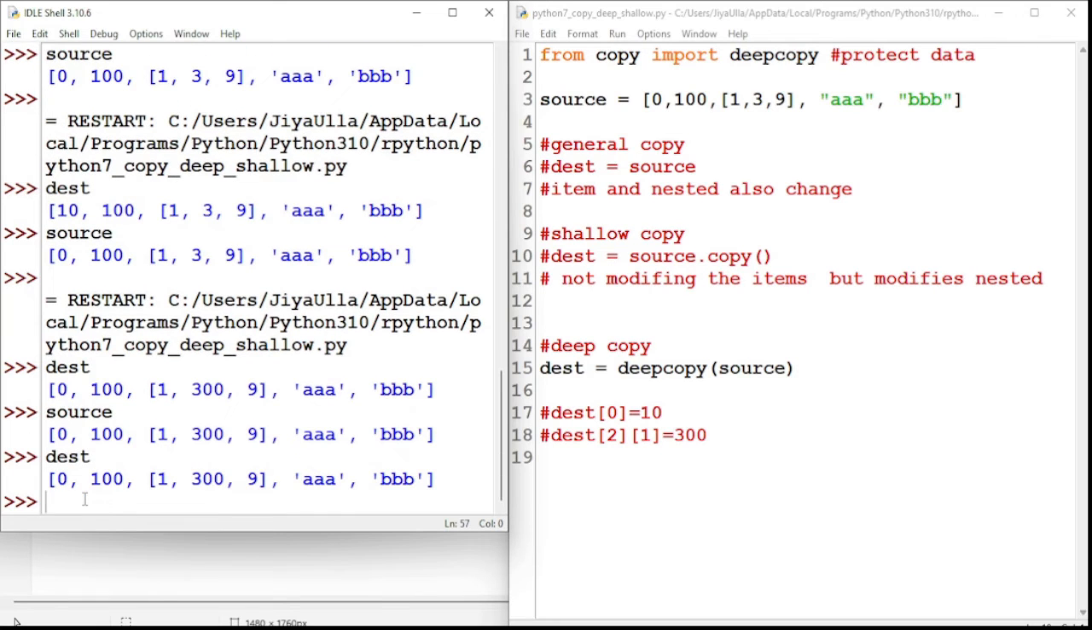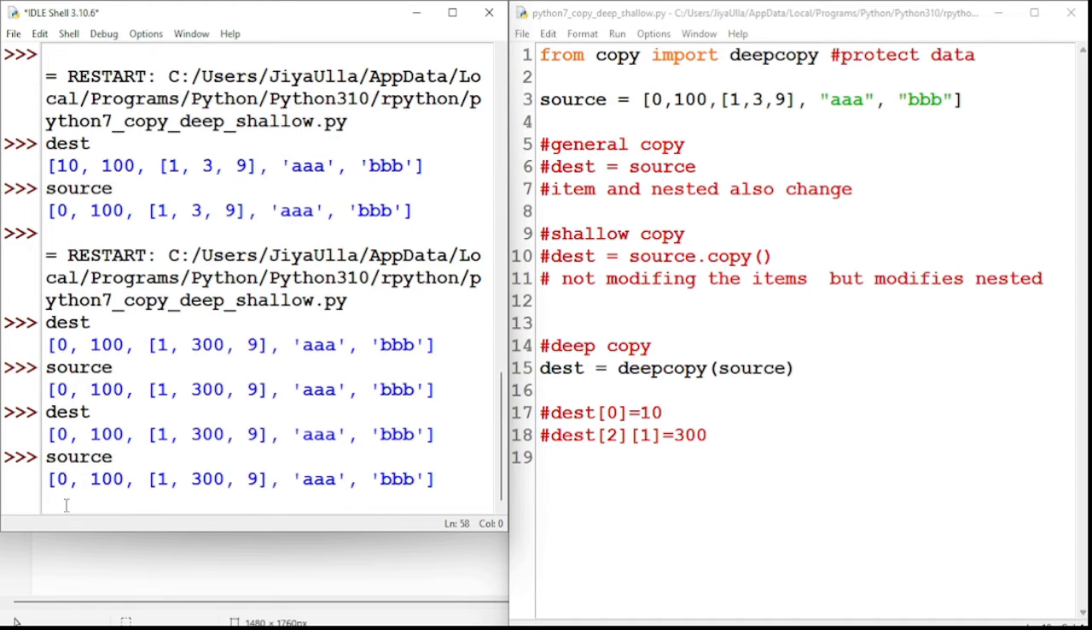Destination should be having some data, and source also has some data, the same data. But for analysis purposes, I will make some modification in the destination data. I will save and modify it.